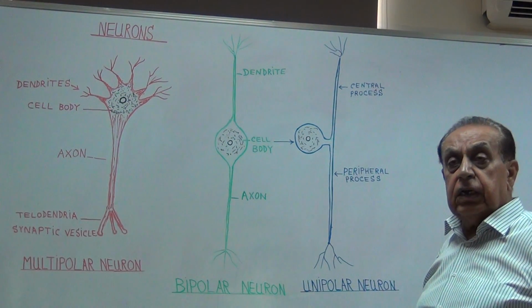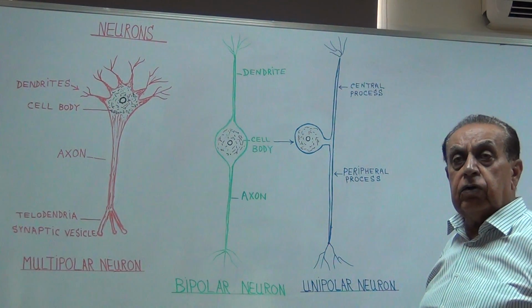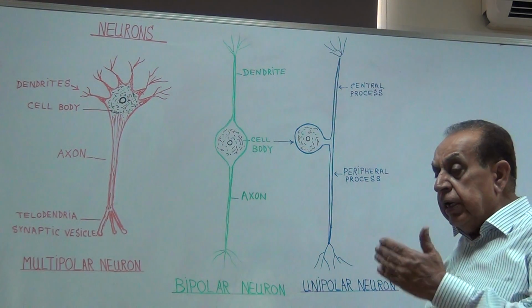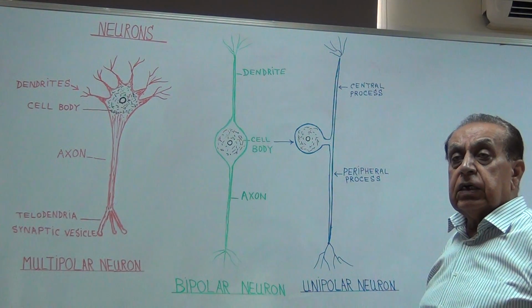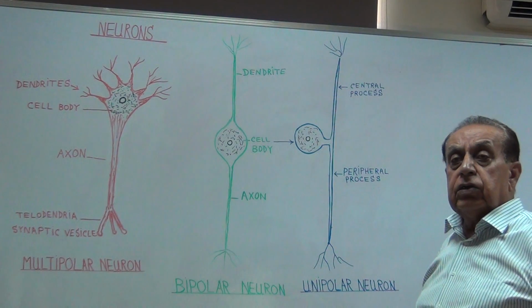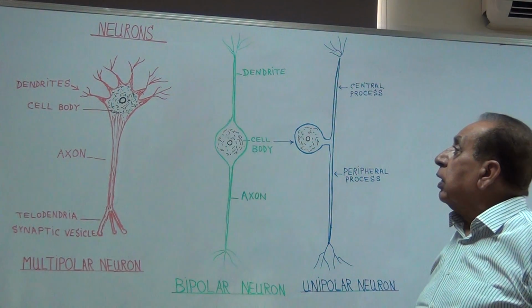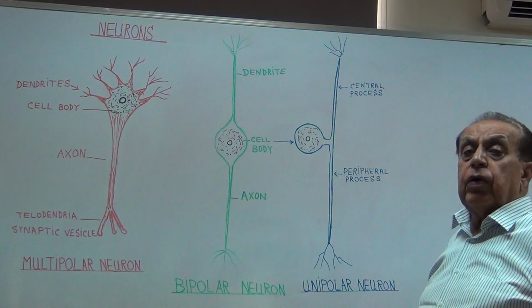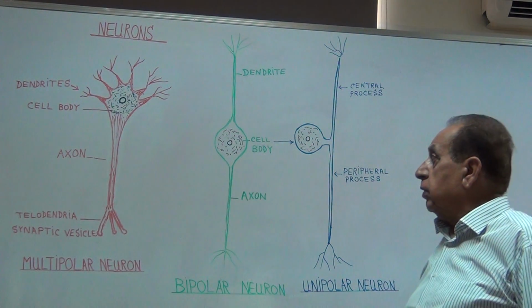So the single neuron is the structural unit, and many neurons joining each other form the functional unit.